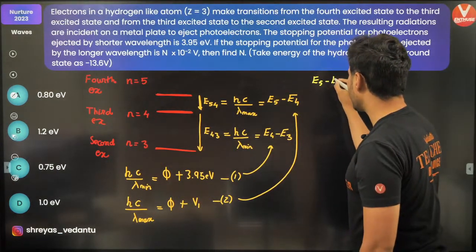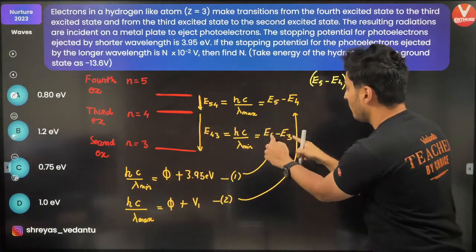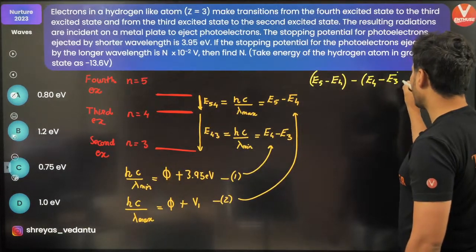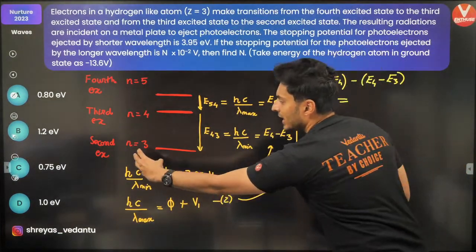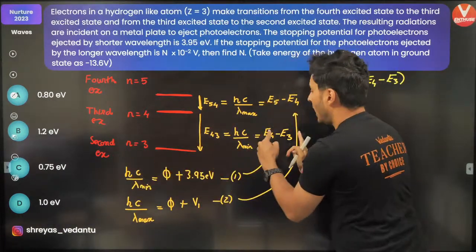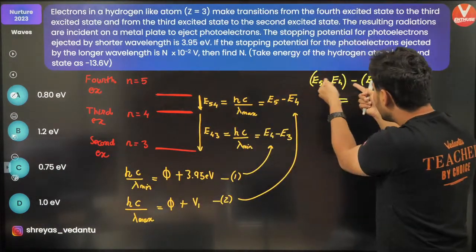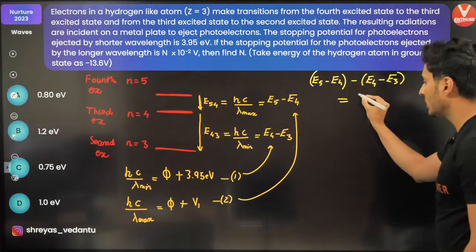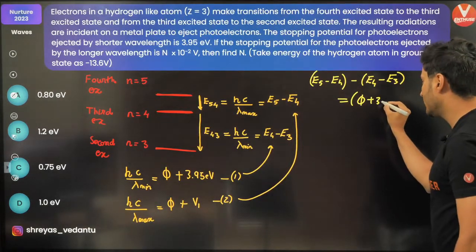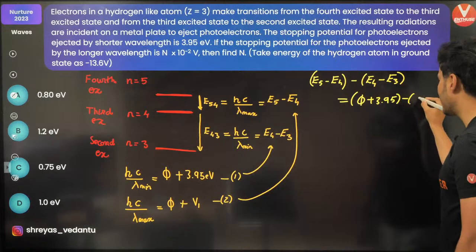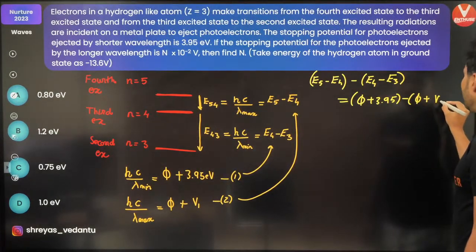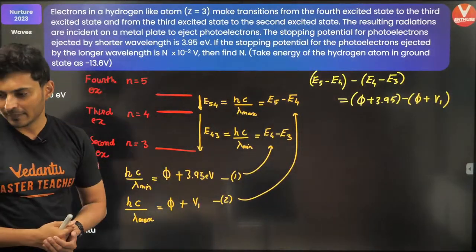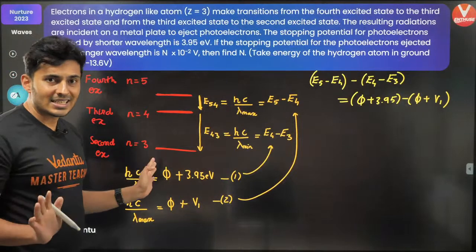E5 minus E4, this number, minus E4 minus E3 is equal to, so on the LHS I had this and this, so this minus this will be this on the RHS and this on the RHS. So think about this, it will be phi plus 3.95 minus phi plus V1. I hope that is okay. Clear what we just did?